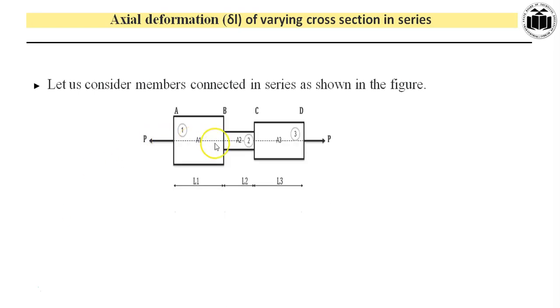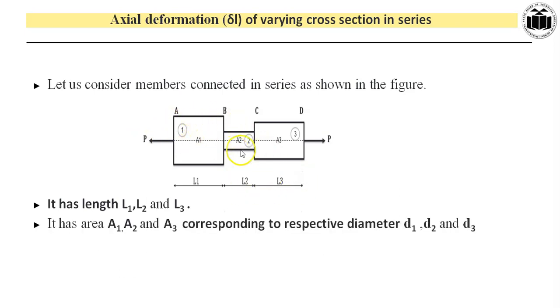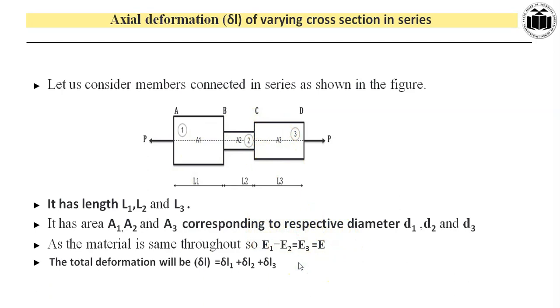The member has lengths L1, L2 and L3. It has areas A1, A2 and A3 corresponding to diameters D1, D2 and D3. As the material is the same throughout, that is E1 = E2 = E3 = E, the modulus of elasticity is the same throughout. Therefore, the total deformation for this case will be delta L = delta L1 + delta L2 + delta L3. We know that delta L = PL/AE.